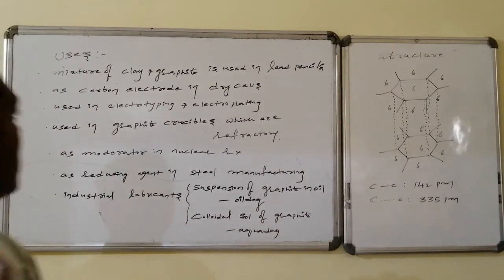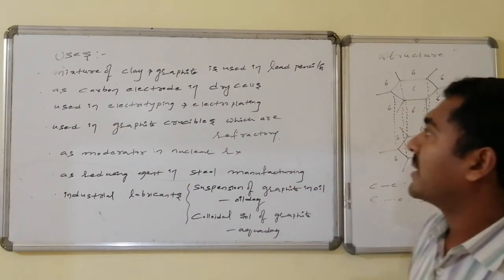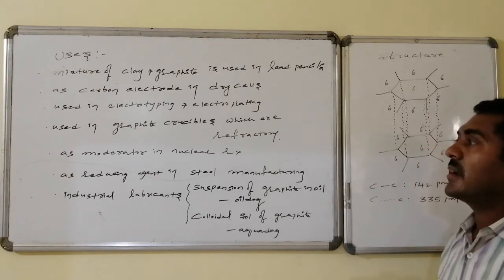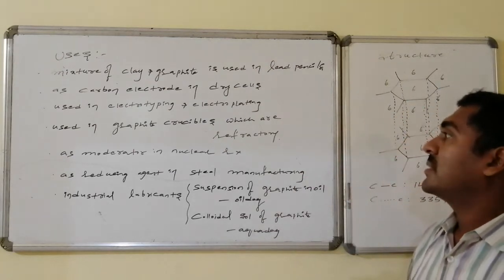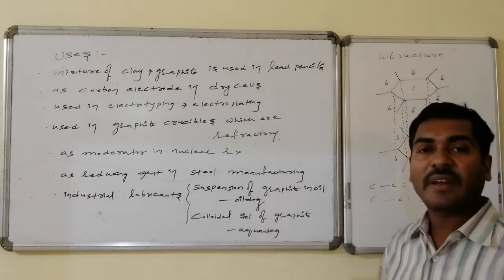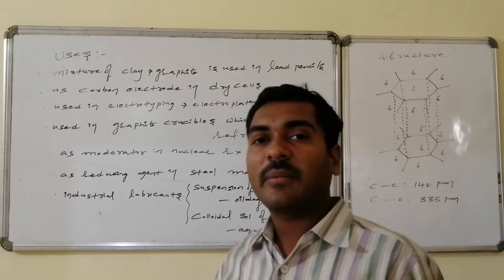Uses of graphite. A mixture of clay and graphite is used in lead pencils, whereas graphite is used as electrodes in dry cells, and it is also used in electroplating as well as electrotyping. Graphite crucibles are made which are refractory in nature, and graphite is used as a moderator